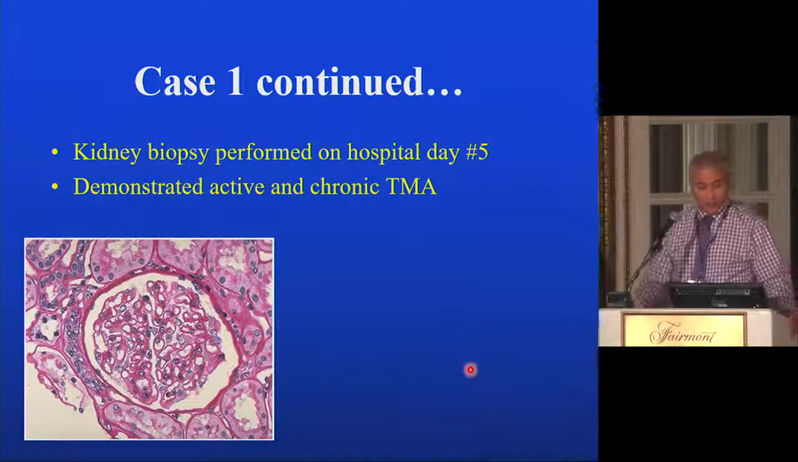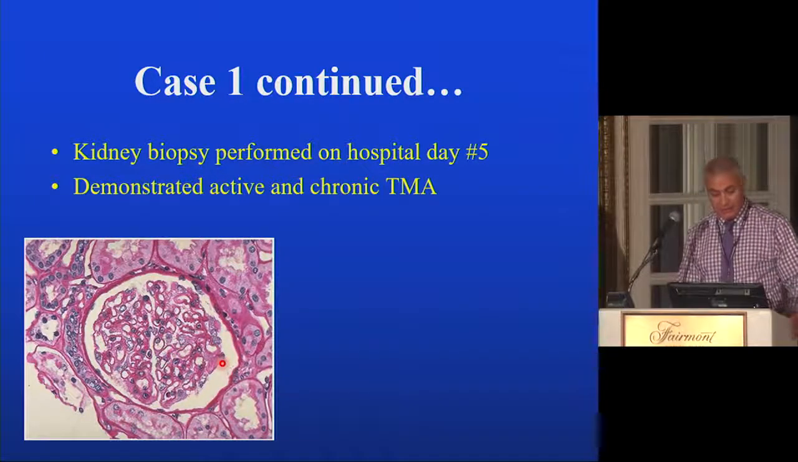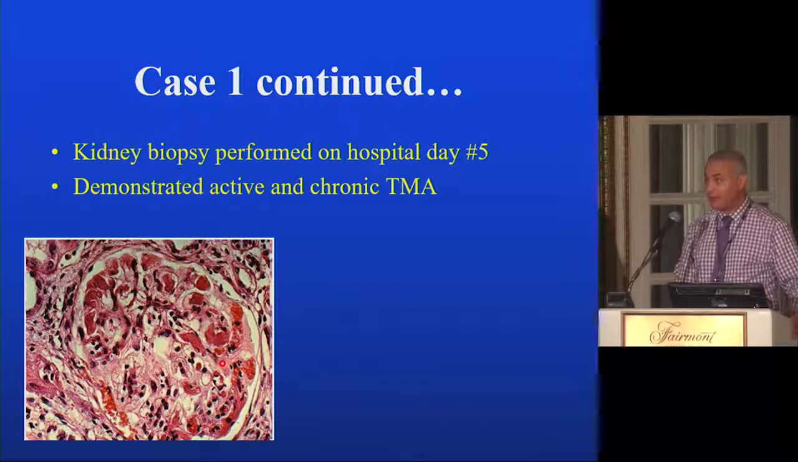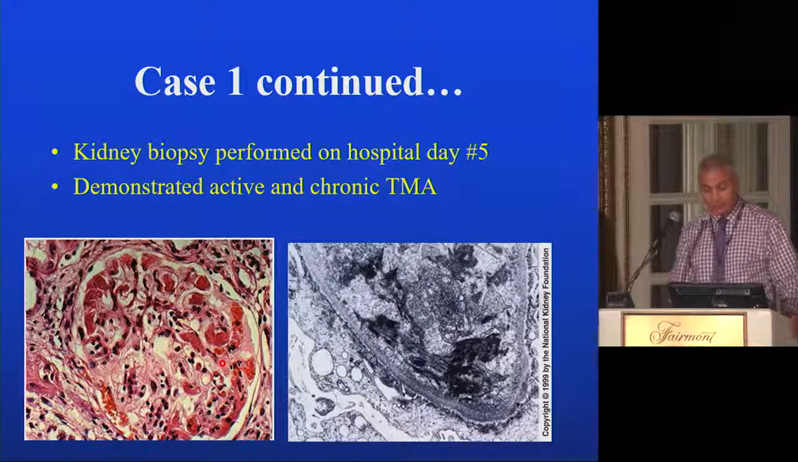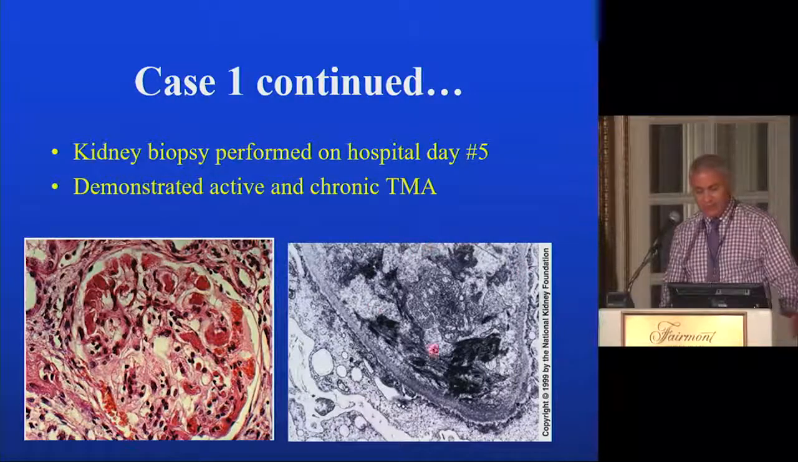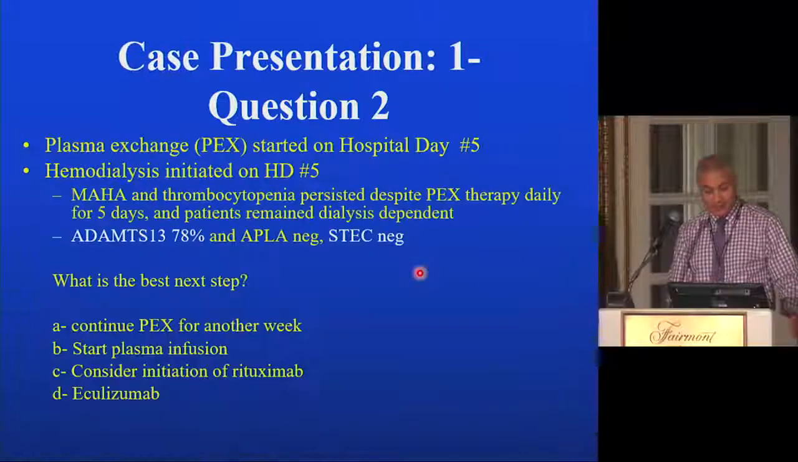I will continue with the case. The patient underwent a kidney biopsy on day 5. This is a normal glomerulus. You can see the capillaries widely open, a happy-looking glomerulus. And this is the glomerulus in this patient. All the capillaries are filled with microthrombi. And when you look at the electron microscopy, she has severe swelling of the endothelial cells.